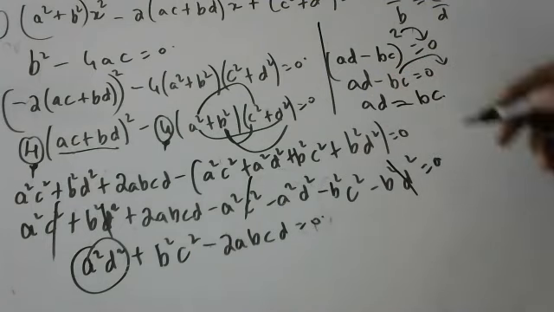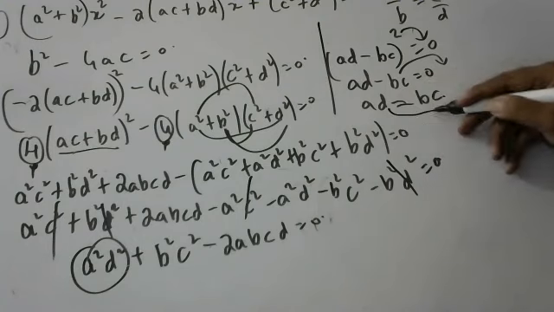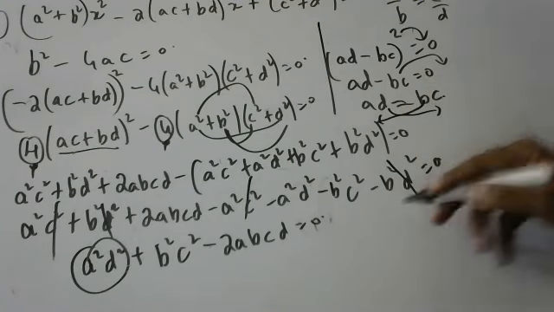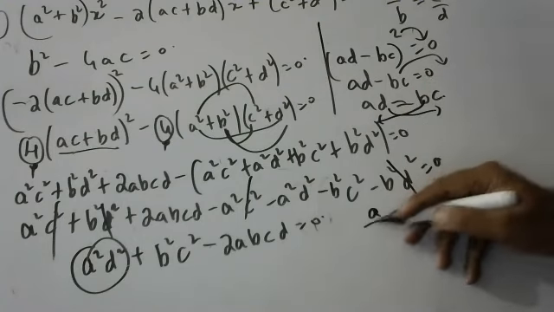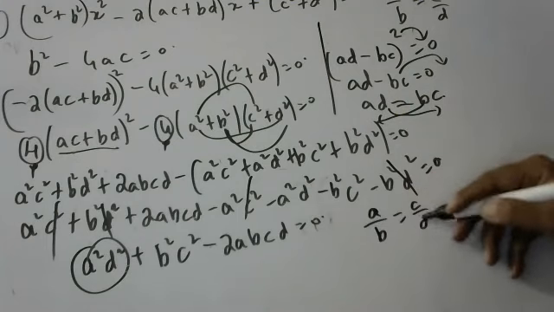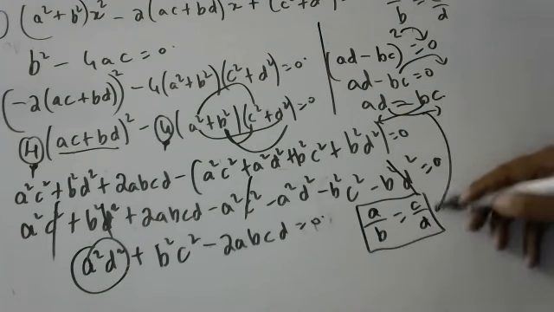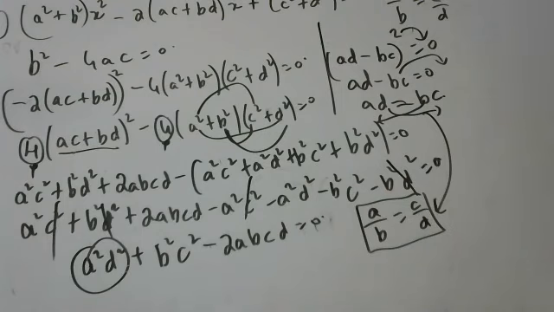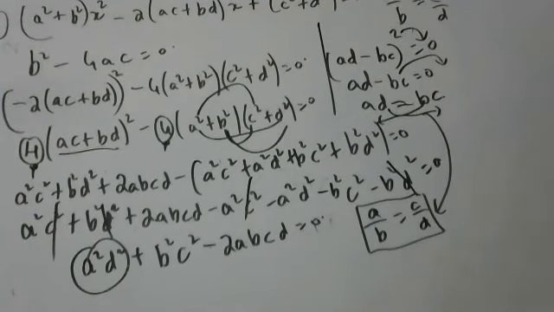According to the question, b bring here, d you take here. So what do you get, children? a/b = c/d. Hence proved. Okay, children. Anyone have any doubt, children? You can ask. By practice, you'll understand the sums, children. You have to practice them, children. Then only you understand. Third sum, children. Please go to the third sum.